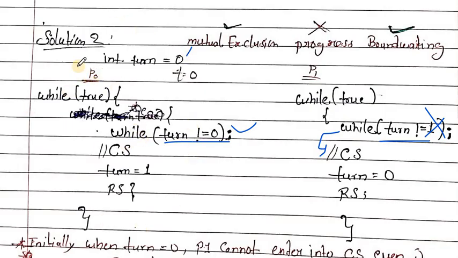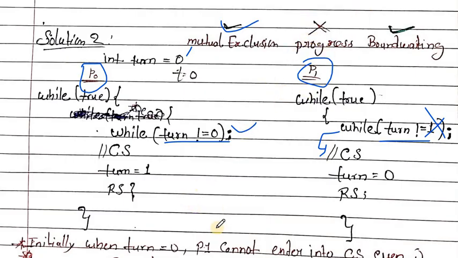Here we see that when the P0 process is in the critical section and the P1 process tries to enter the critical section, it is unable to enter, which means mutual exclusion is satisfied. At a time only one process can execute the critical section.